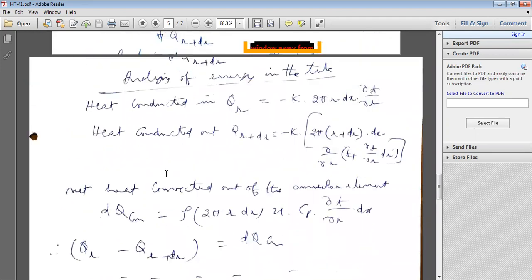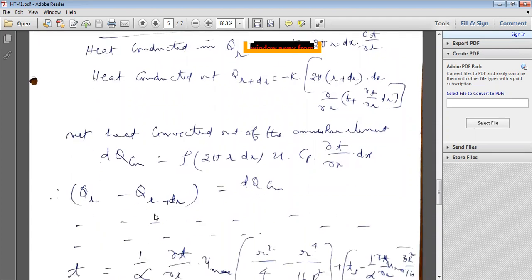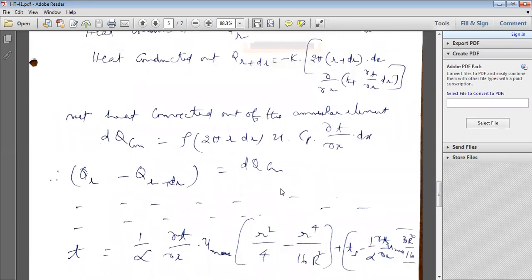Then what is inside, what heat is available, and what is going out? That much heat will be transferred through the fluid. That is convection heat transfer. That's why the equation is Qr minus Qr plus dr is equal to the convection heat transfer, dq convection. I am skipping some steps here.